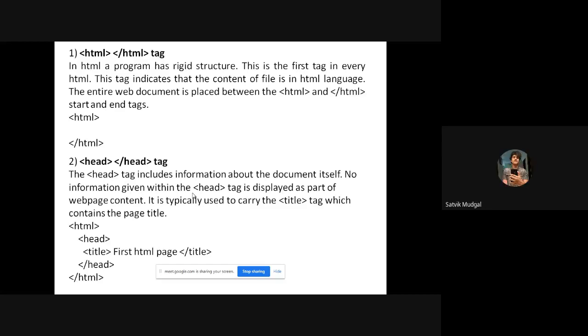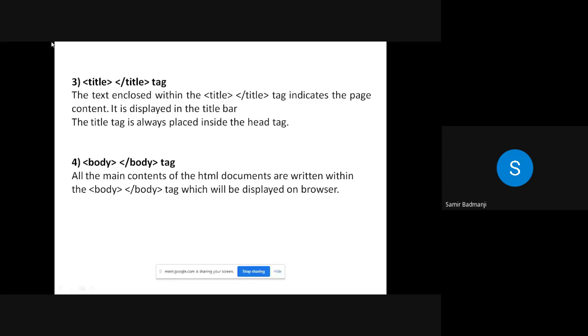Yes, sir. So we'll now see the next tag, which is the title tag. Like I told you, it is just used to give the title to that web page. So you have to just write 3 lines like this. The text enclosed within the title tag indicates the page content.